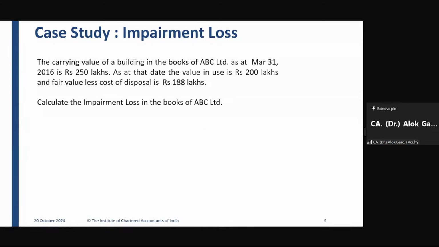First of all, what is the carrying value? 250 lakhs. What is the recoverable amount? It is the higher of fair value less cost to sell and value in use. Fair value less cost to sell is 188. Value in use is 200. Which is higher? 200 is higher. So recoverable value is 200 lakhs.